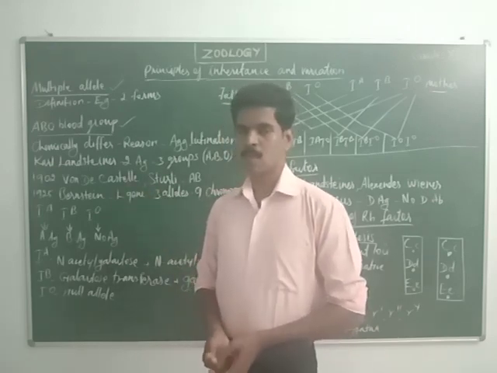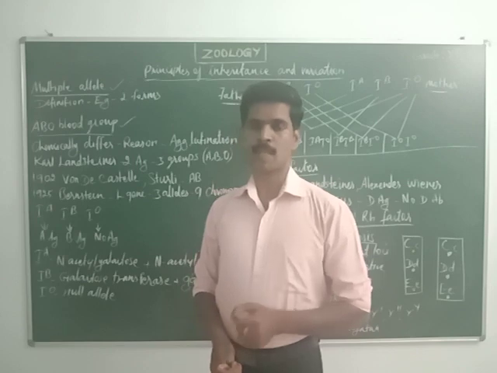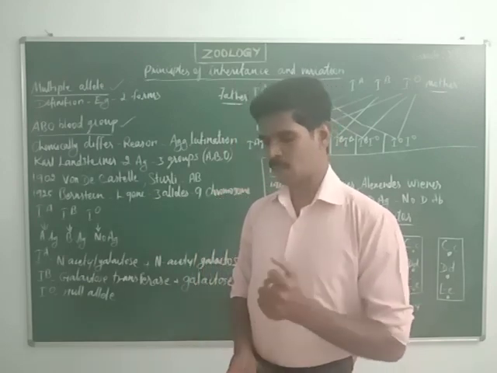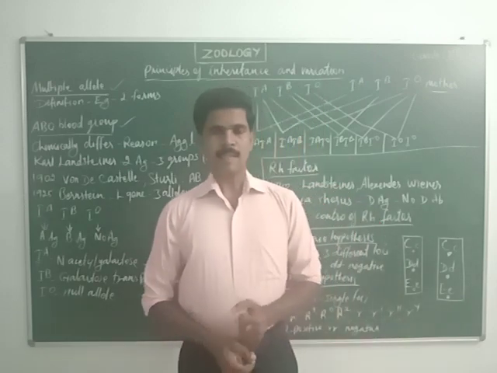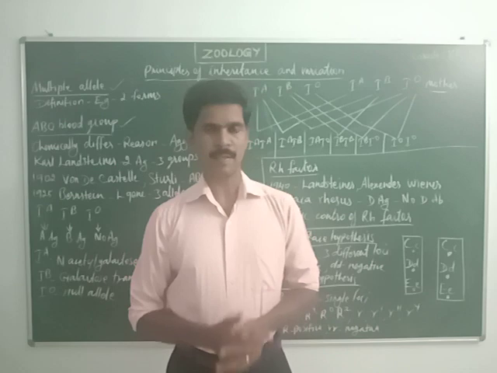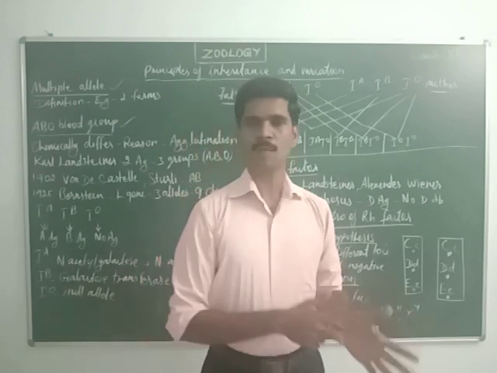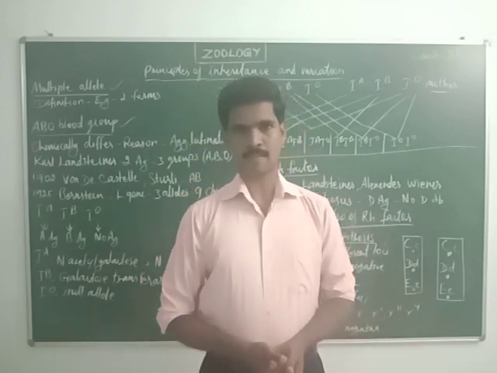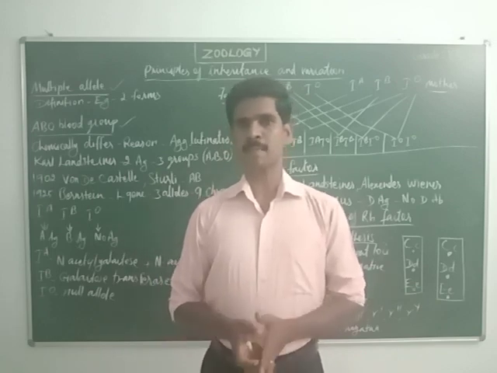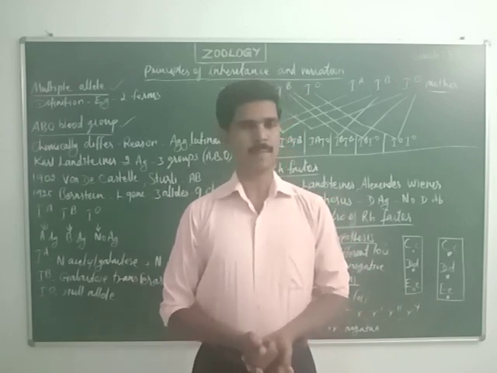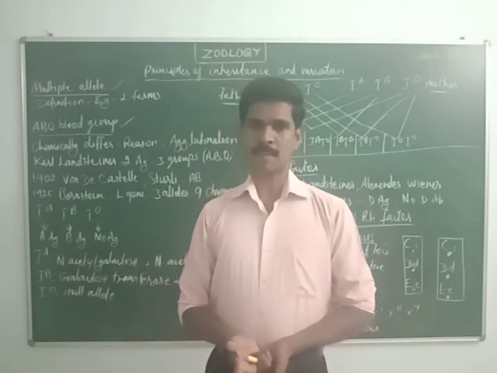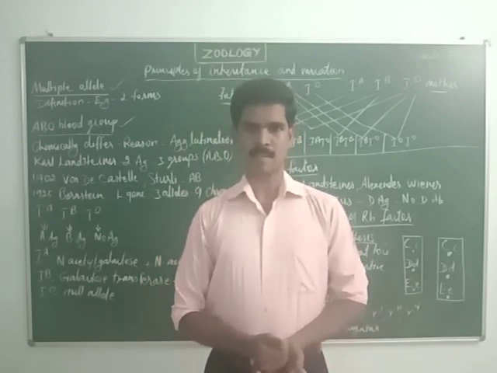Now we are going to study the ABO blood group in human beings. Listen very carefully. Each person's blood is chemically different from one person to another. The reason is that on the outer surface of the red blood corpuscles, the RBCs, antigens are present.